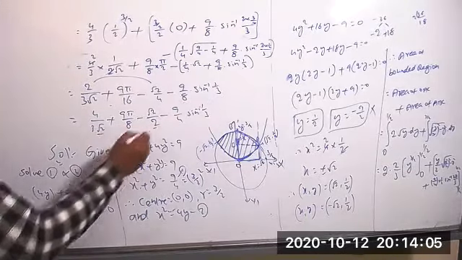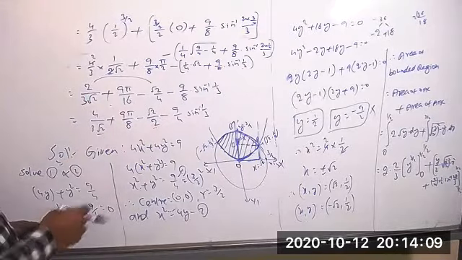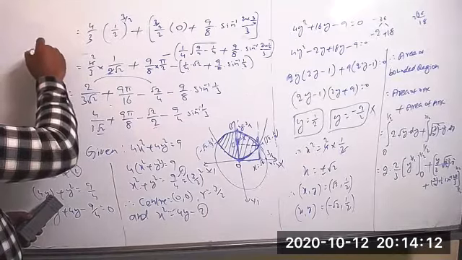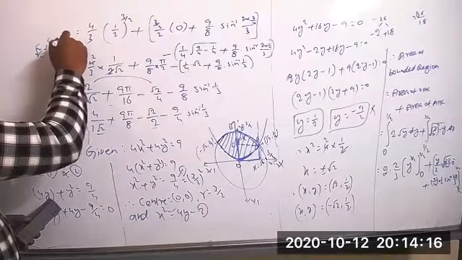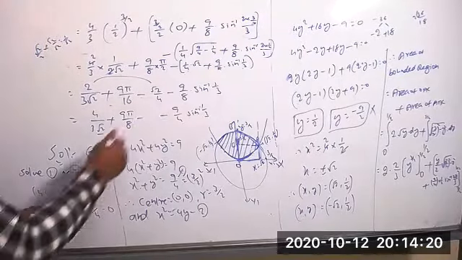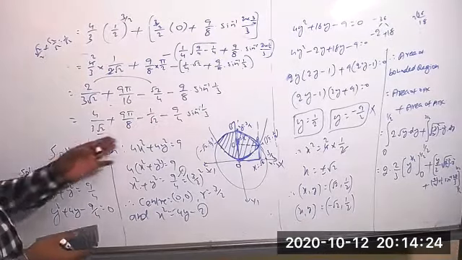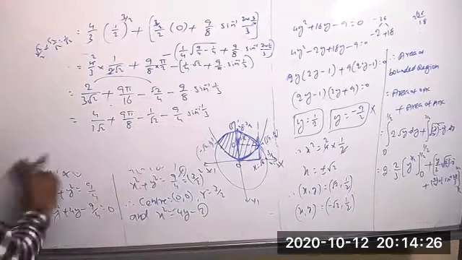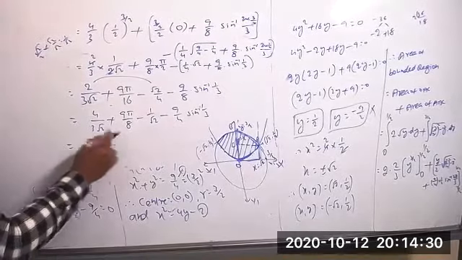Now these two you can take LCM. Or else root 2 by 2, rationalize this number. Root 2 by root 2 equal to 1 by root 2 only. You can write 1 by root 2 also. Then from these two, take LCM. 3 root 2 is the LCM.